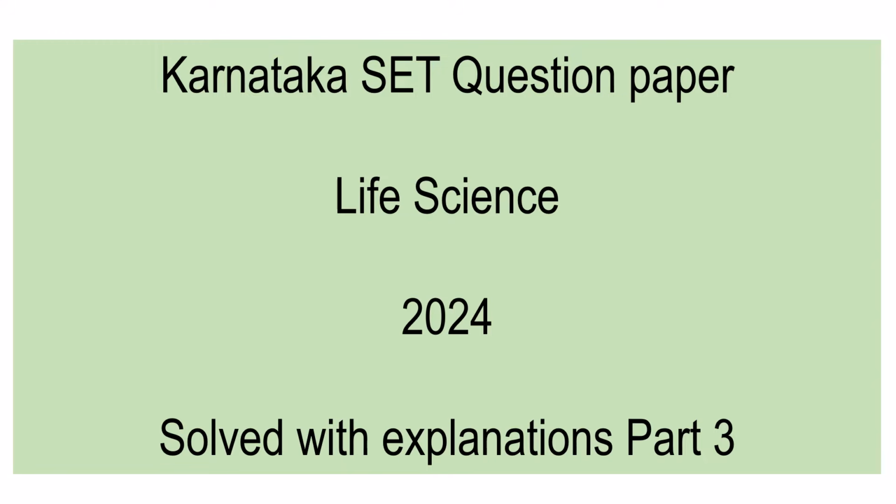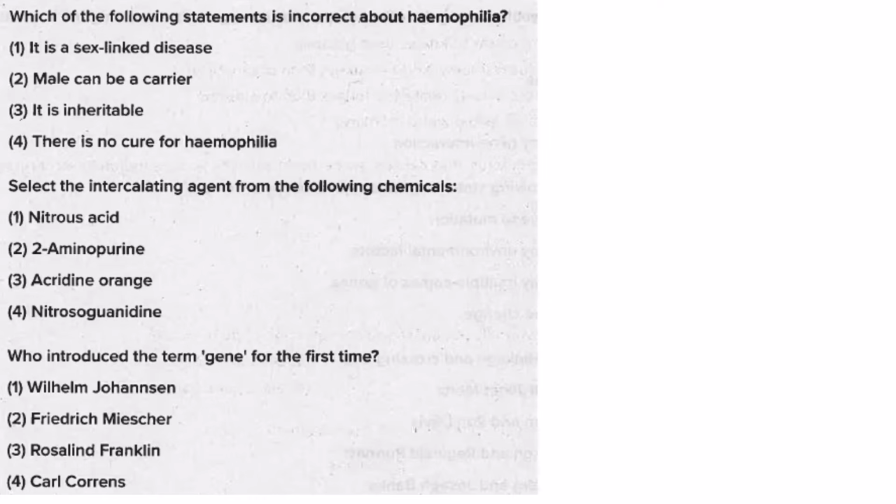So coming to the next question. Which of the following statements is incorrect about hemophilia? Hemophilia is sex linked, and it is through the X chromosome that hemophilia is transmitted. Here you have to look for the incorrect statement about hemophilia. It is a sex-linked disease. Yes, that is correct.